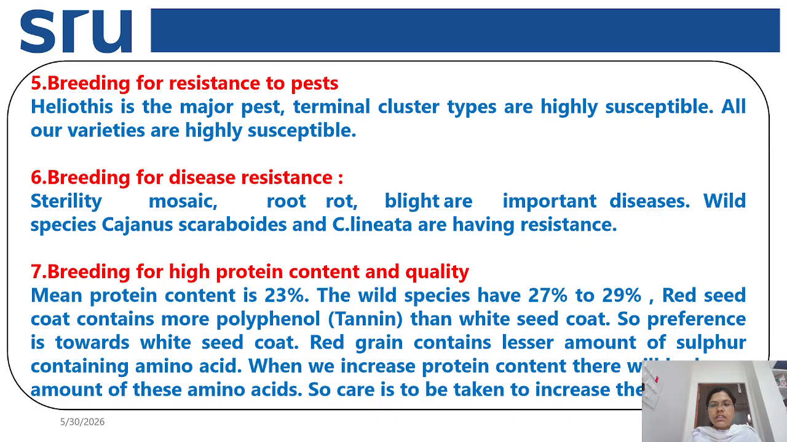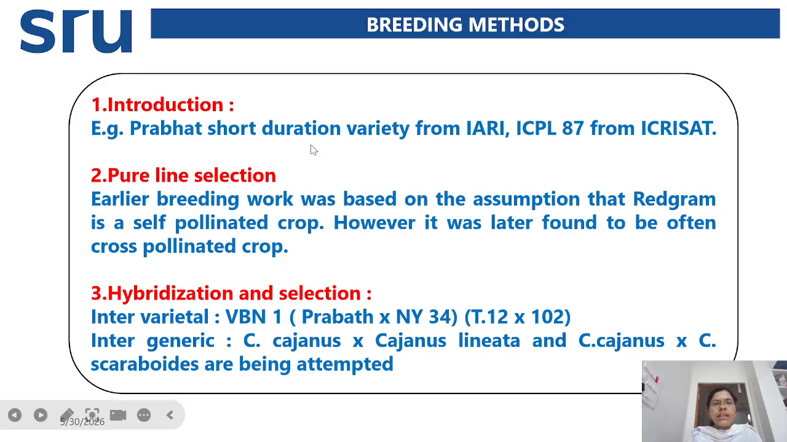Suppose if we increase the protein content, the amino acid content will be decreased. So we have to take care while developing high protein content. And next, coming to the breeding methods, the first breeding method is introduction. Through introduction, Prabhat, a short duration variety, was introduced from IARI. And next is ICPL 87 from ICRISAT.